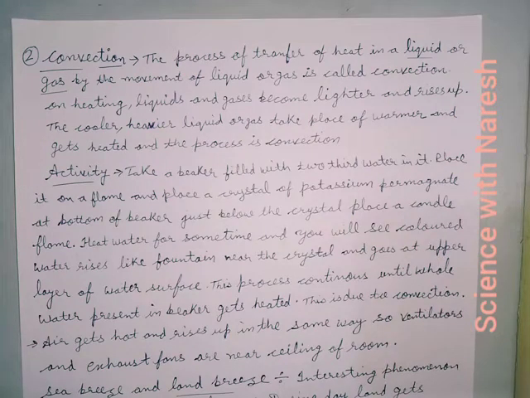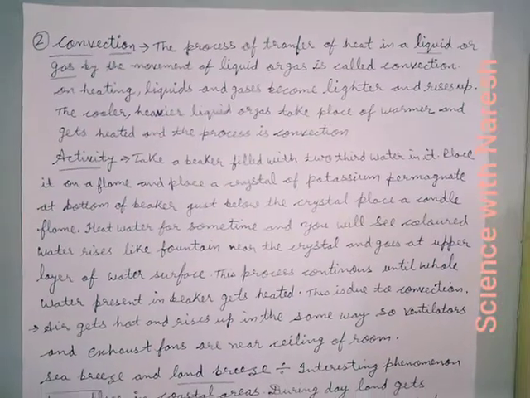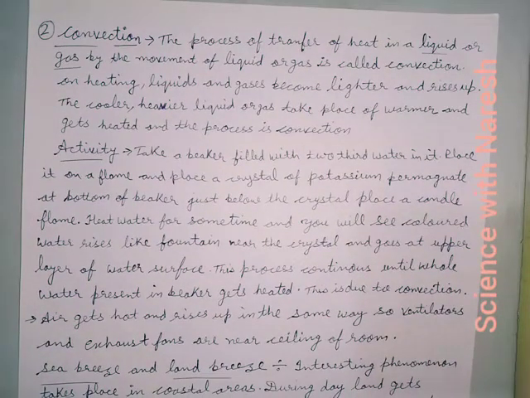The transfer of heat in liquid or gas by the movement of liquid or gas is called convection. Means if heat transfer takes place in liquid or gas, then there is a movement in the molecules of liquid and gas. The process is called convection.